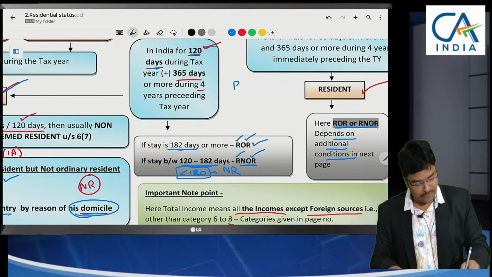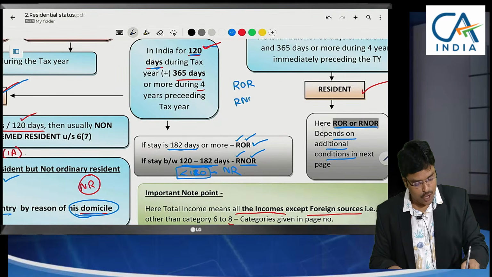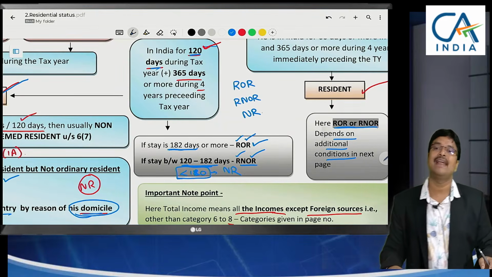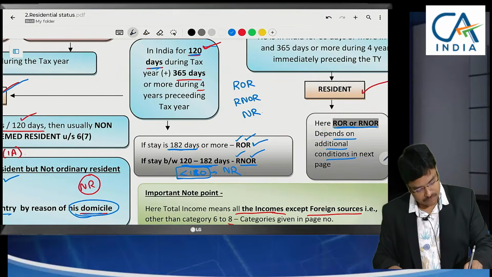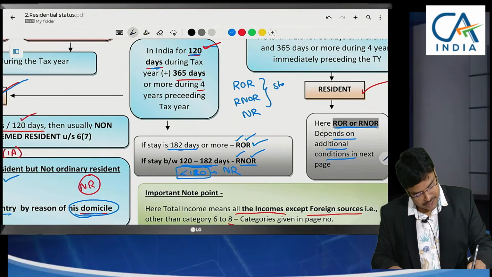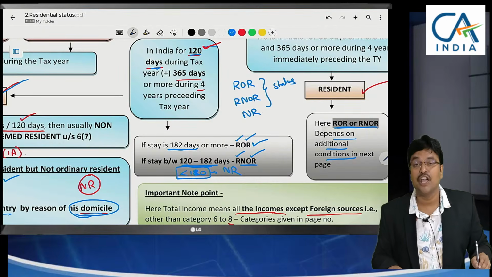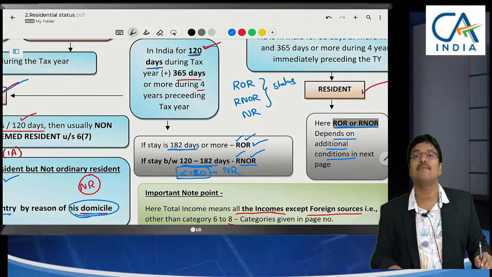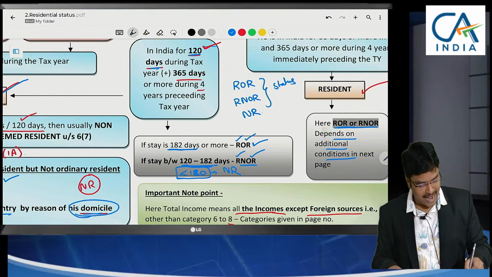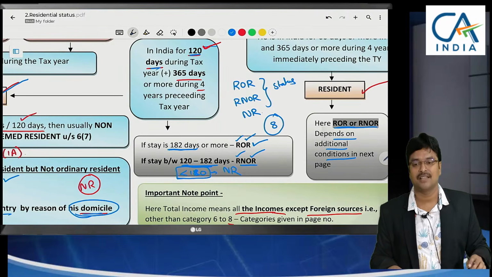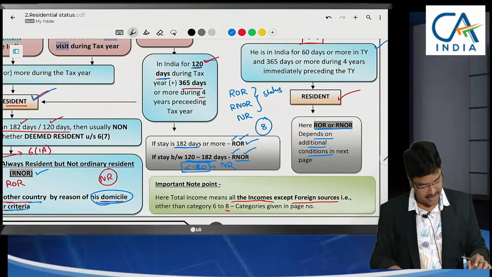So we are classifying into 3 points here: resident and ordinary resident, resident but not ordinary resident, and non-resident. We are categorizing these three, because based on whichever status he gets, income taxability will be determined. I have categorized income into 8 points, so there we will get more clarification regarding this aspect.